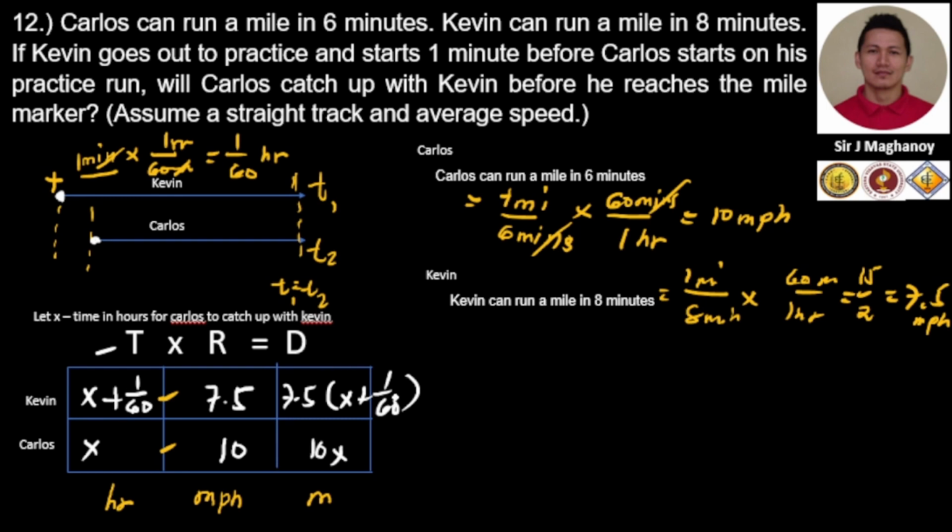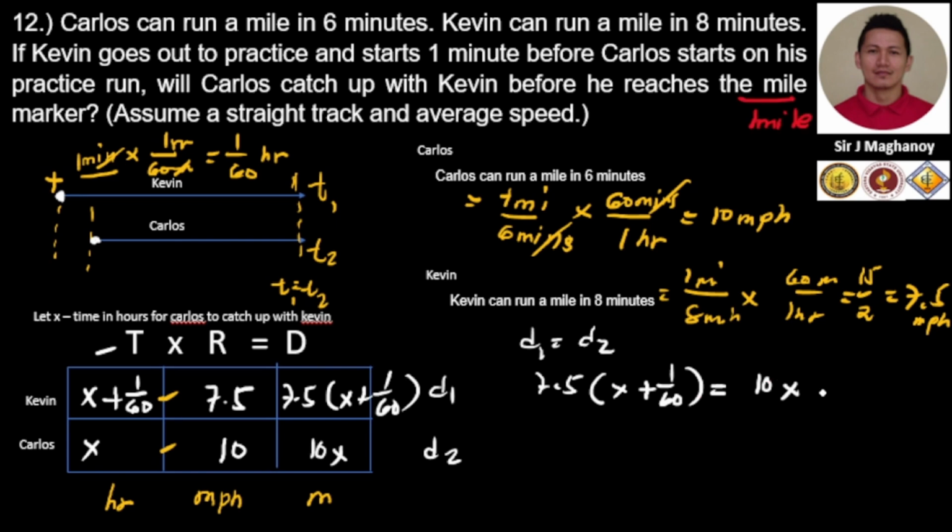Okay, let's write up our equation, since they have an equal distance traveled at that point. So if, for example, Kevin is our D1 and Carlos is our D2, therefore D1 is equal to D2. So if we write out our equation, we have D1, that is 7.5 times the quantity x plus 1 over 60, is equal to 10x.